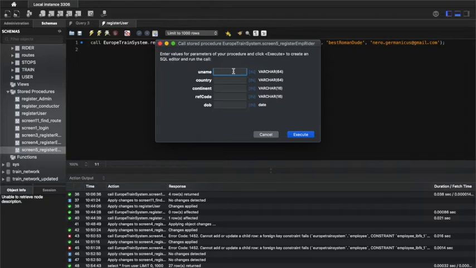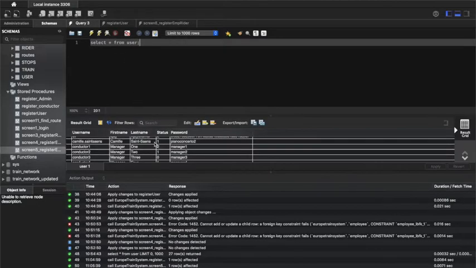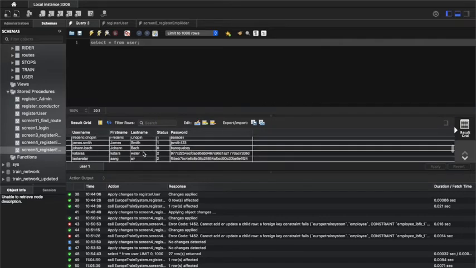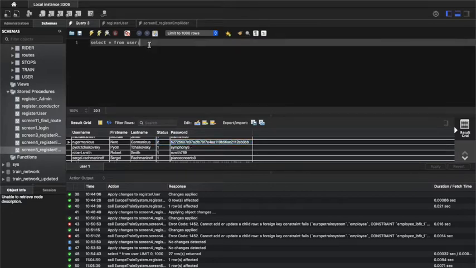So his username, as mentioned, is ngermanicus, 19-01-01. And then execute. And as you can see, one row is affected. And if we pull up the queries, we can see that ngermanicus, where is he? Right here, is successfully logged into the user table with his first name, last name, status 2 for pending approval, and a password that is hashed.